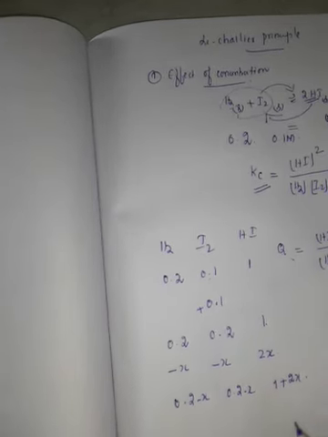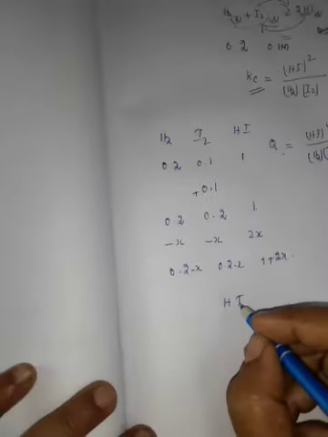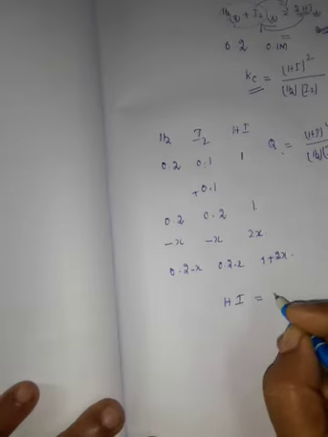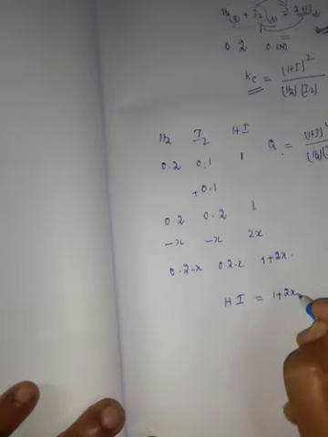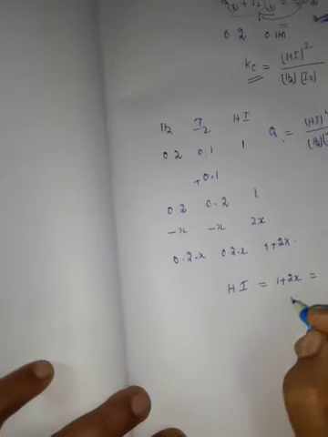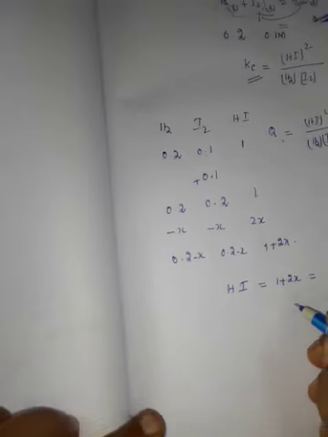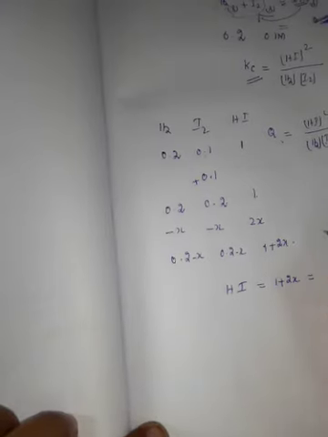So the concentration of HI equals 1 plus 2x. After some time, in the problem the HI concentration is given as 1.092 moles.